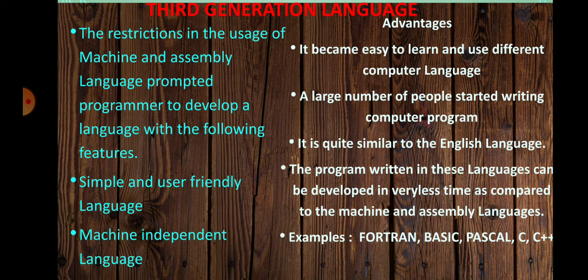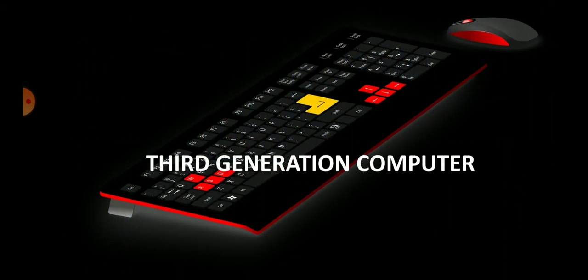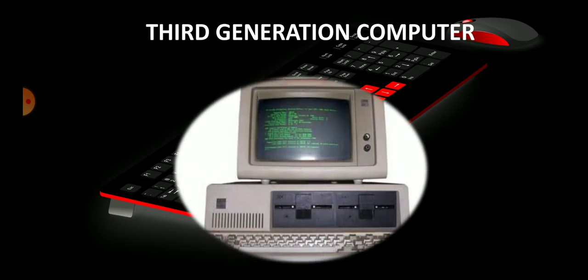Some examples of high-level languages are Fortran, Basic, Pascal, C, C++, etc. Look at these pictures. These are the computers which were developed during the third generation of computers.